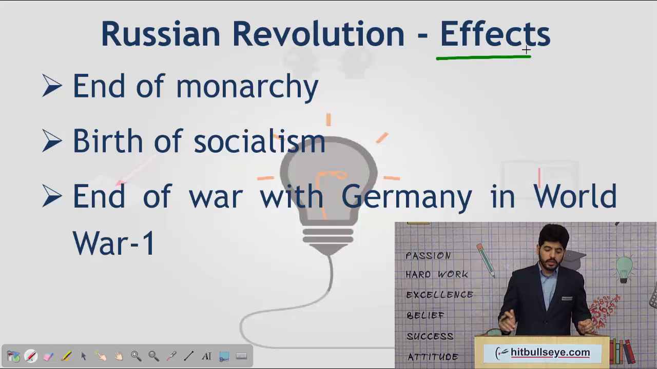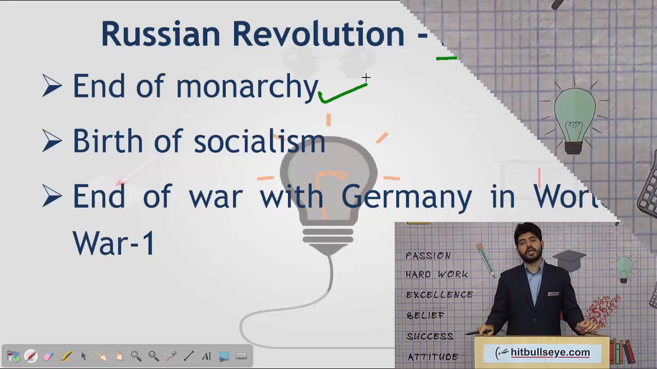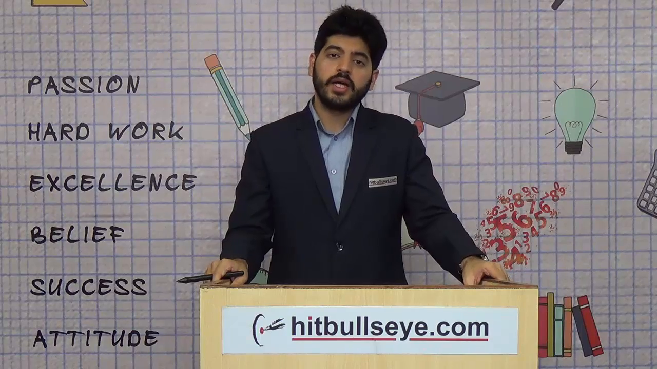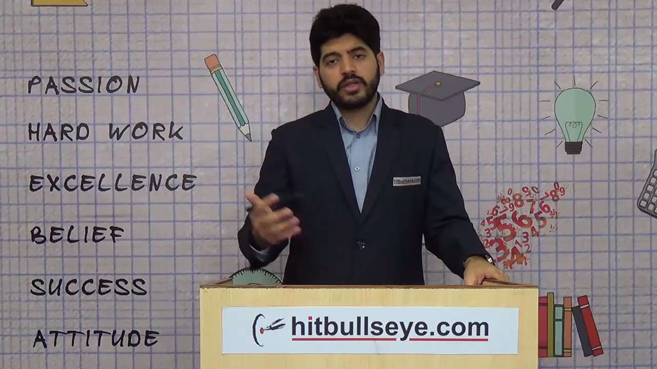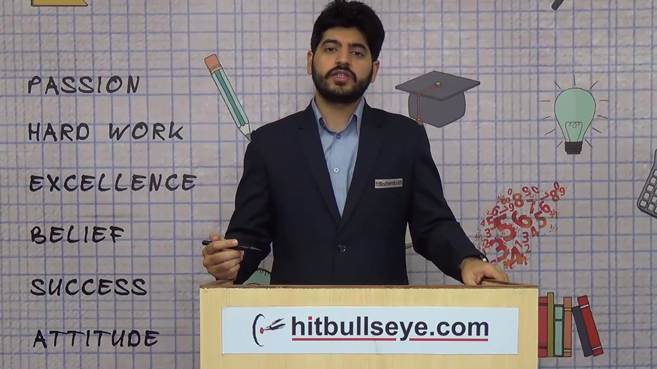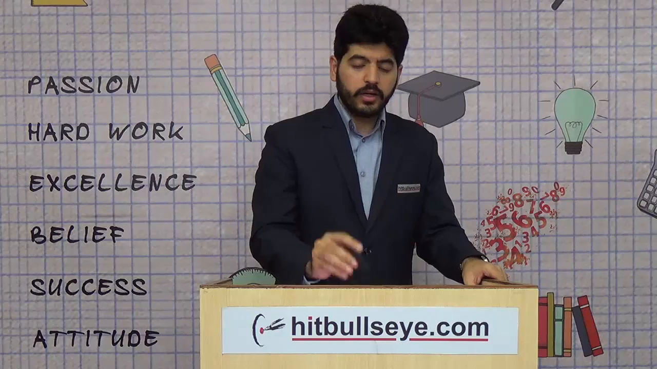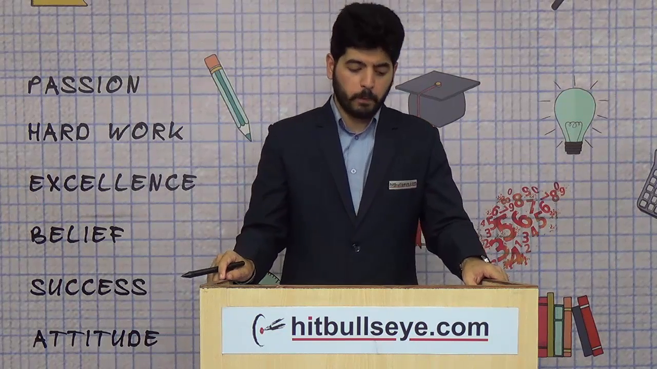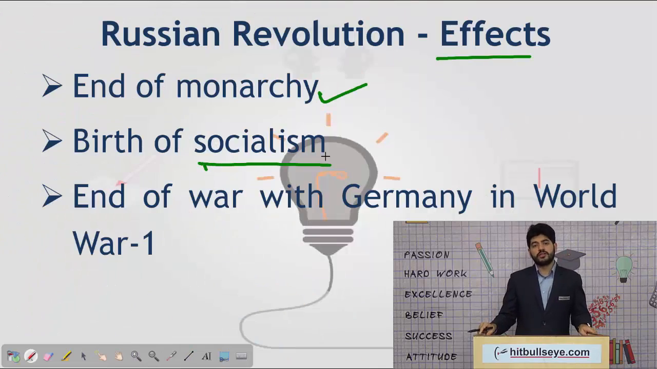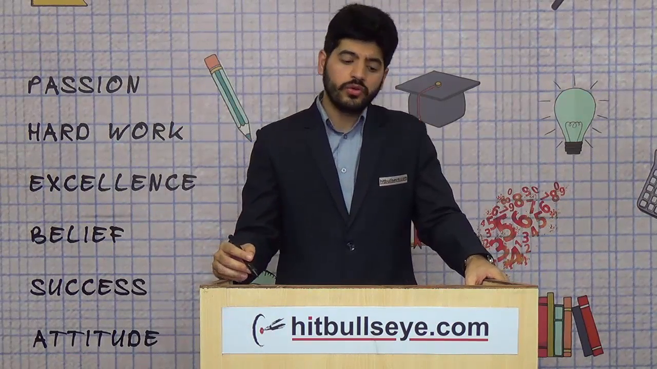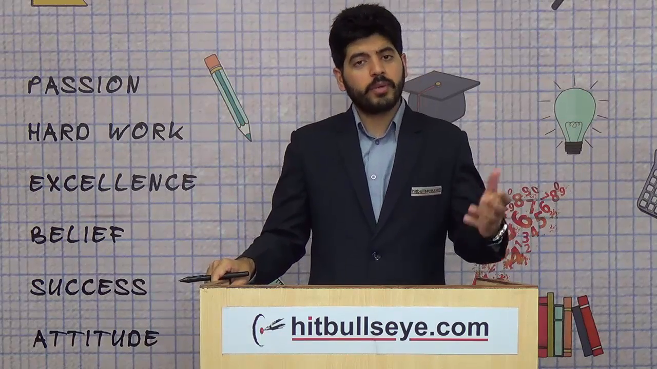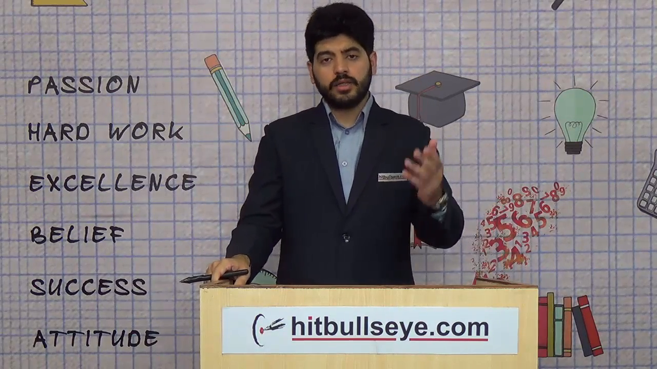Talking about the effects or consequences of the Russian Revolution. Firstly, it led to the end of monarchy. As you all know, the monarchy was headed by Nicholas and on his advice by Michael. With the Russian Revolution and the coming of the Bolsheviks and Lenin into power, there was an end of monarchy for times to come. Also, the birth of socialism. We have to associate socialism with communism as well, and these were the two concepts that were propped up by the political parties, namely the Bolsheviks.